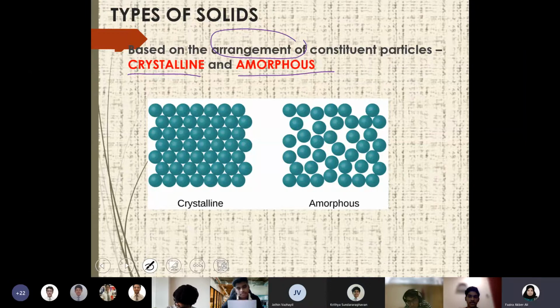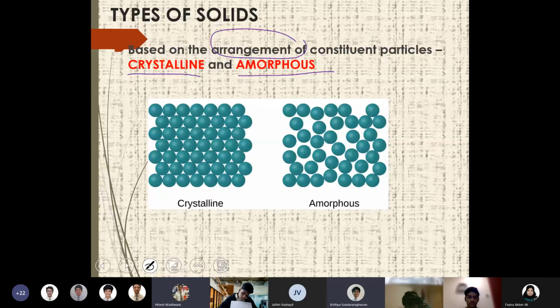Crystalline is stationary, it has more intermolecular space and more force of attraction, while amorphous, since there are bit irregularities, does not have great force of attraction. Yeah, very good. As all of you said, it's correct.